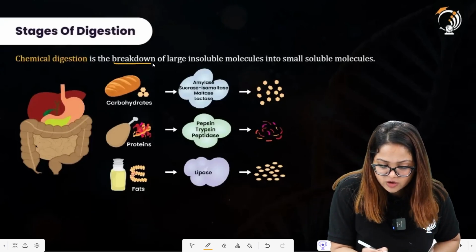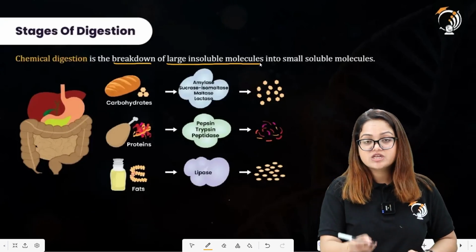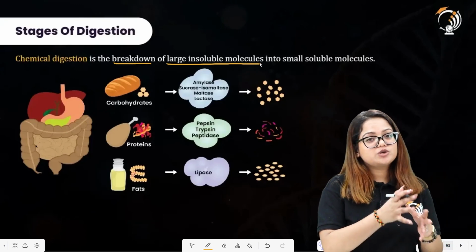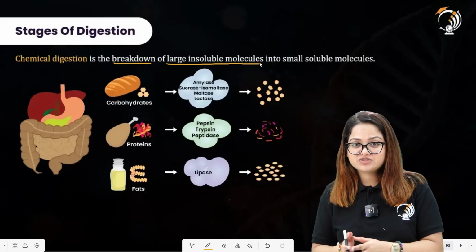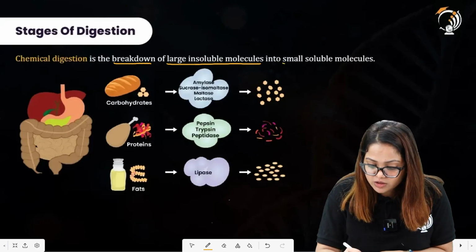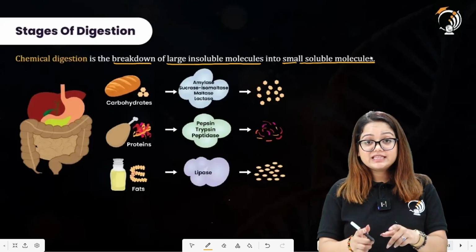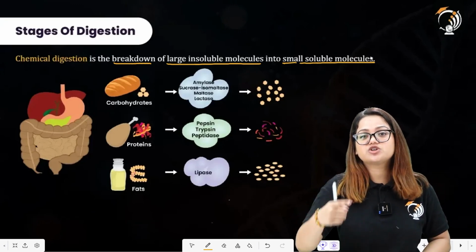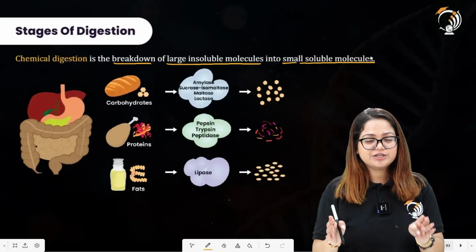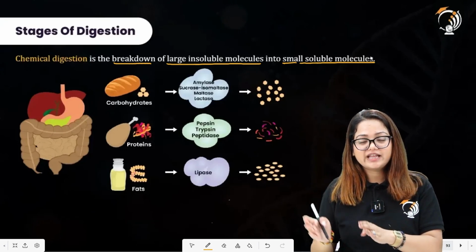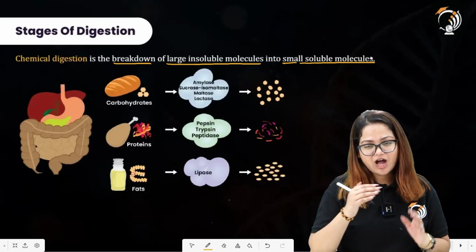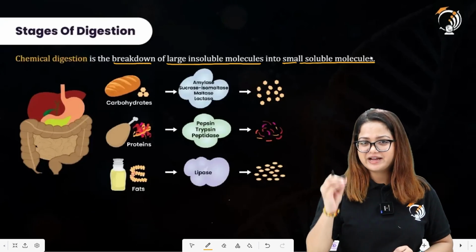There is a breakdown of large insoluble molecules, because insoluble molecules cannot be directly absorbed into the bloodstream. So they have to be made into smaller soluble molecules in order to get absorbed into the bloodstream in the region of the small intestine by the structures of villi. I hope you are getting this straight into your mind, that there is a flow chart, and you will see how the flow chart is going to fit into your mind directly.